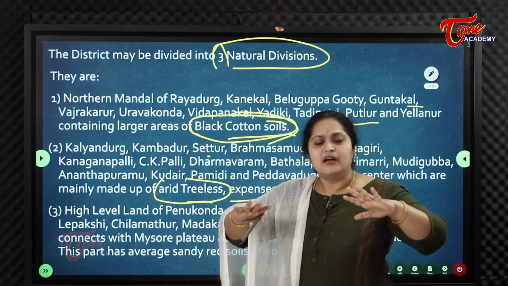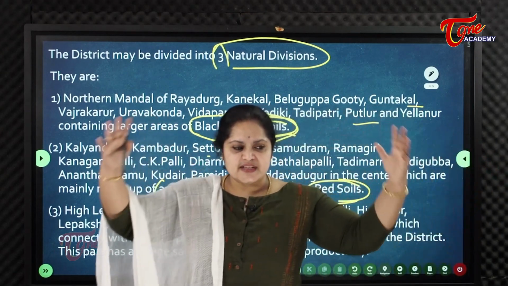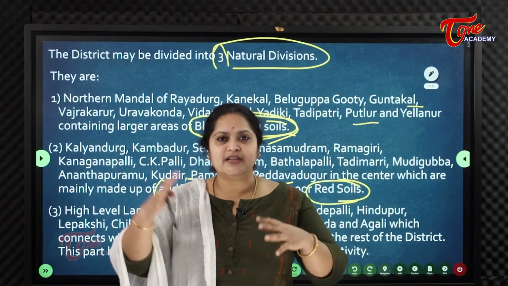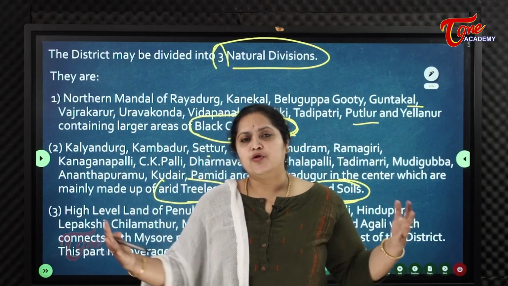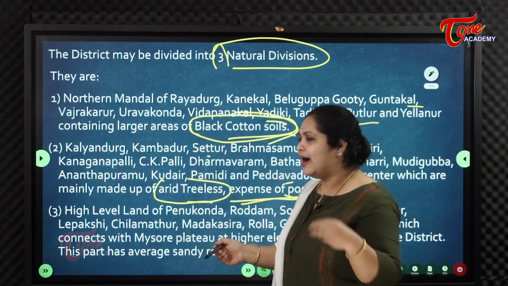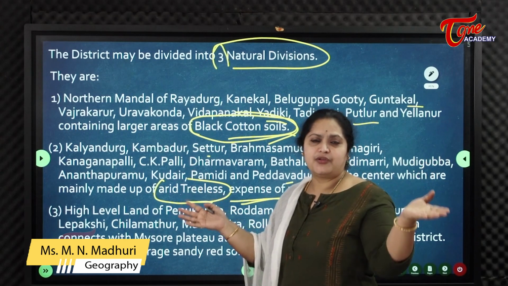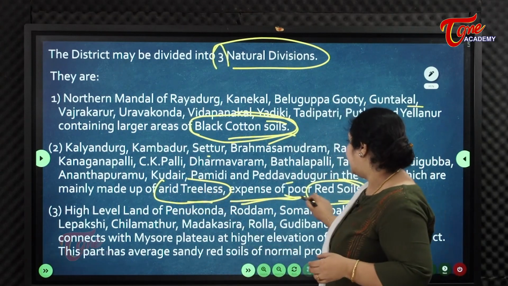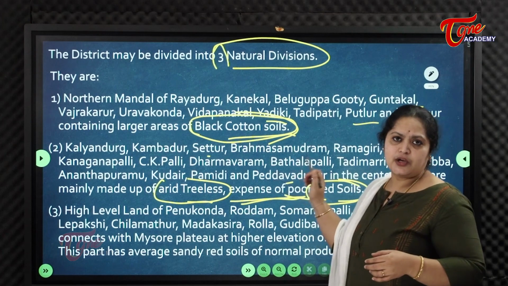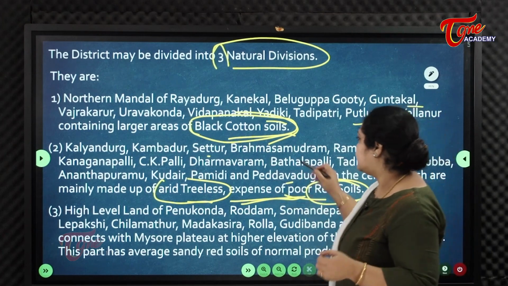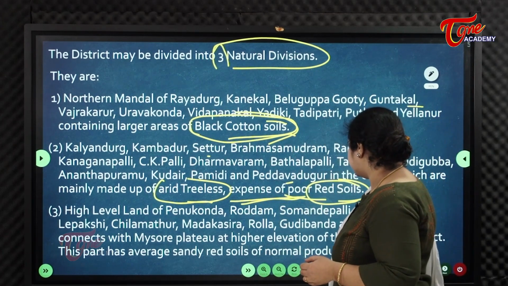We can see only stones or boulders, and hardly will we find big trees or green cover. And it has red soils. These areas consist of red soils.